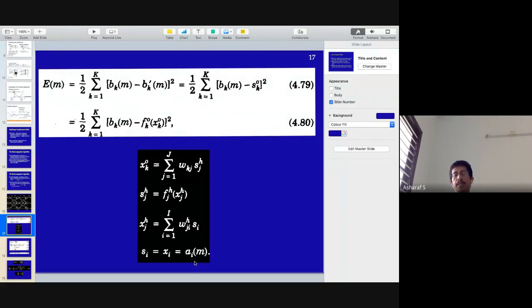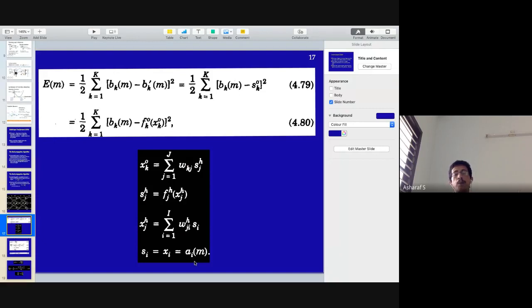W dot input is called the activation. For any neuron, the activation is called X. X, when pushed through the activation function F of X, will give you the output S. S is equal to F of X. What is X? X is W dot input to that layer.